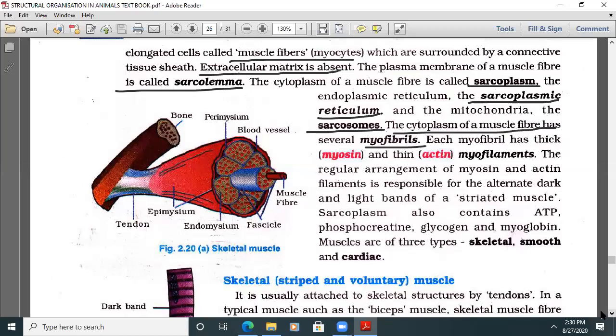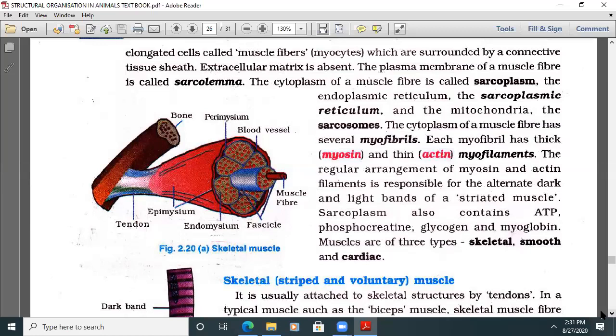Each myofibril has thick and thin myofilaments. This regular arrangement of the myosin and actin filaments is responsible for the alternating dark and light bands of a striated muscle.